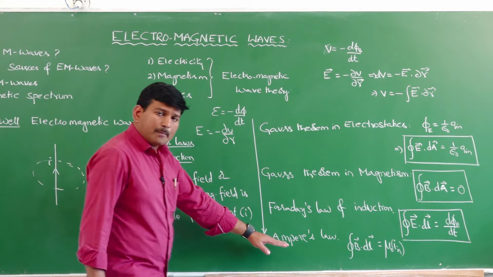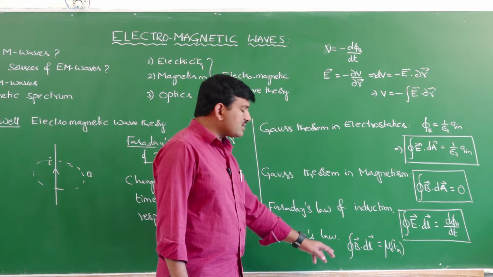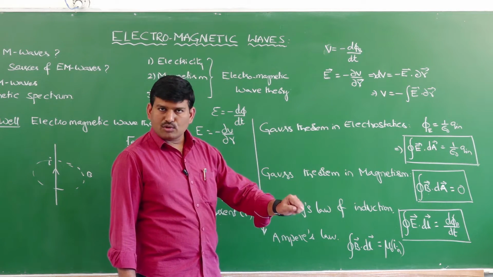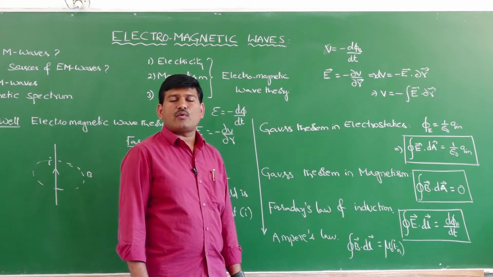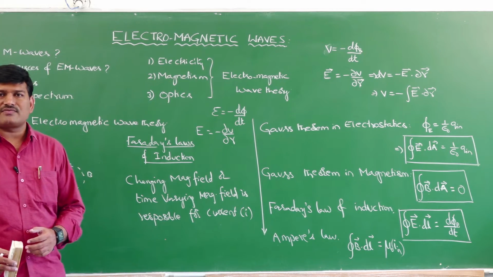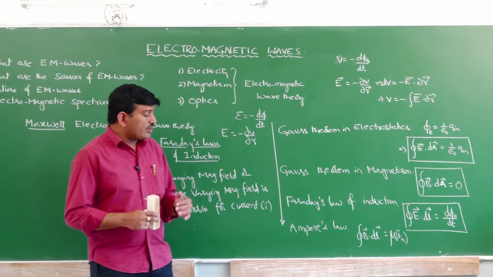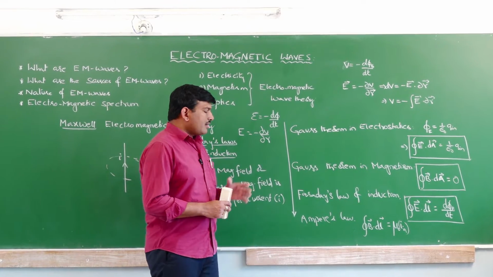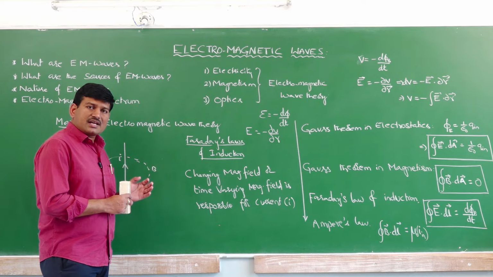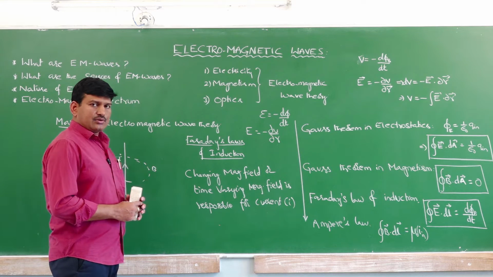So, is this law a complete law? No, this is not an exact law as proposed by Ampere. According to Ampere, the closed line integral of the magnetic field is equal to mu naught into the current inside the Amperian loop. But when you use this formula while solving problems to calculate the magnetic field, we get different answers when using different kinds of loops. So, in order to correct that inconsistency, Maxwell introduced an additional current term called displacement current. The displacement current is very important for understanding electromagnetism. So, first I will tell you about the displacement current.